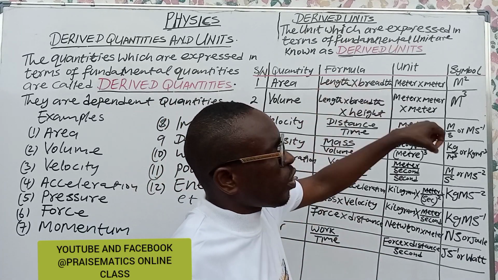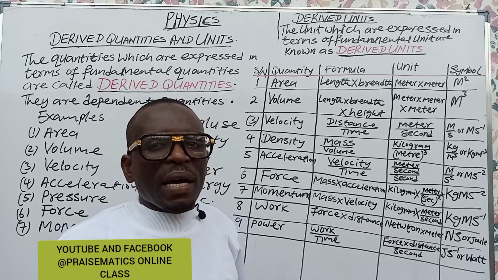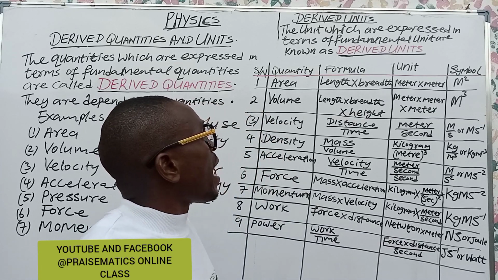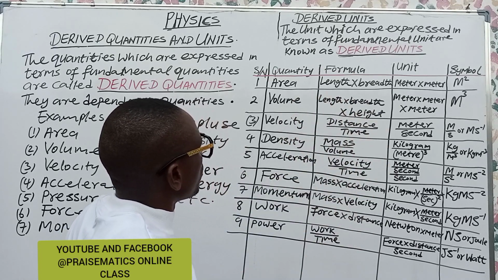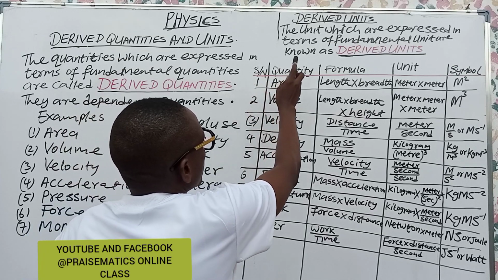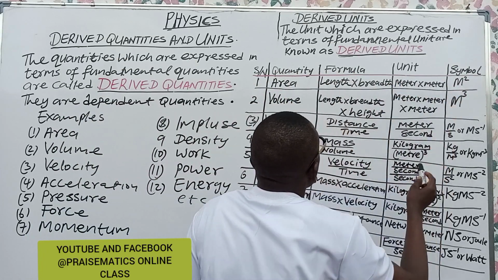They depend on fundamental units, and that is all about derived units. Look at the summary of it on the table here. We have the series, quantity, formula, unit, and symbol.